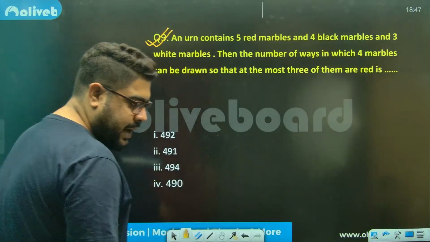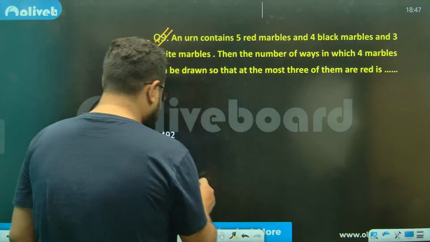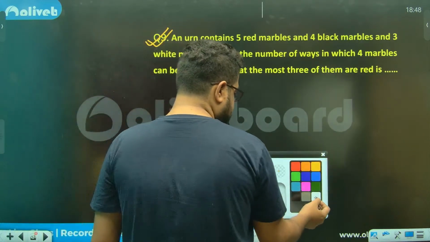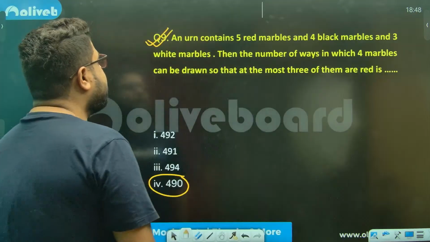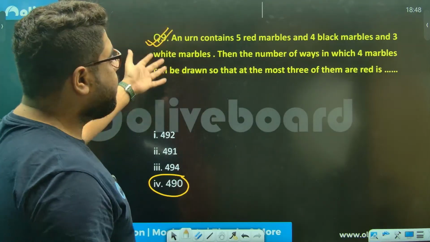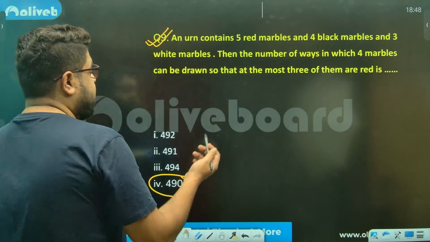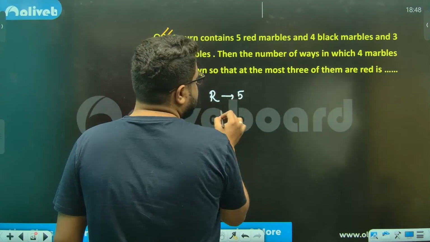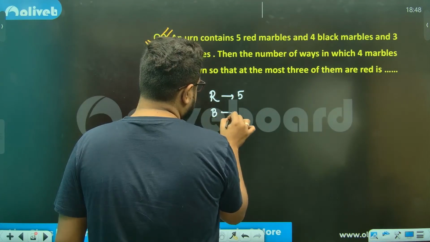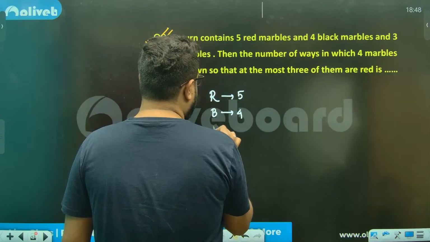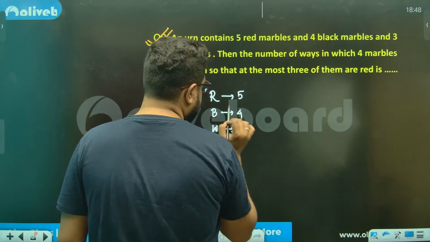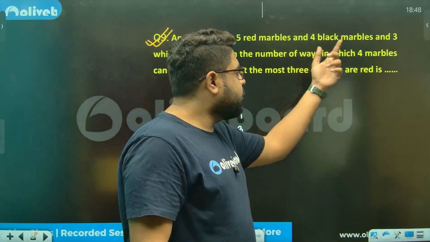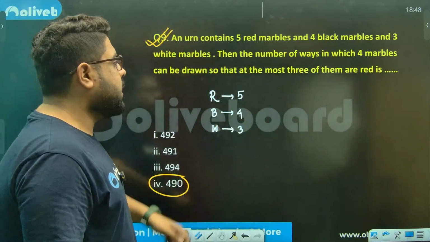Option 4, 490. Soumya, let's see now. Sir, an urn contains 5 red, 4 black marbles and 3 white. So red is 5, black is 4, and white is 3. Then the number of ways in which 4 marbles can be drawn.